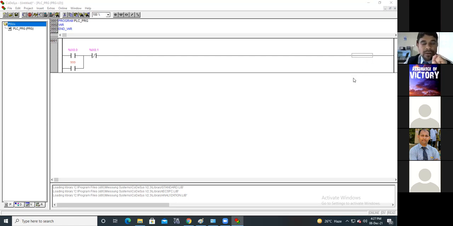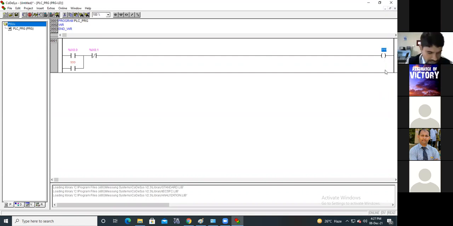Now the third memory area, or third instruction type, that is the flag instruction or memory bits. These are the internal memory bits, or internal memory of the PLC, which we cannot observe physically. Those bits we have to use here. This is the output; its representation is the same as a normal output, only its address is different.